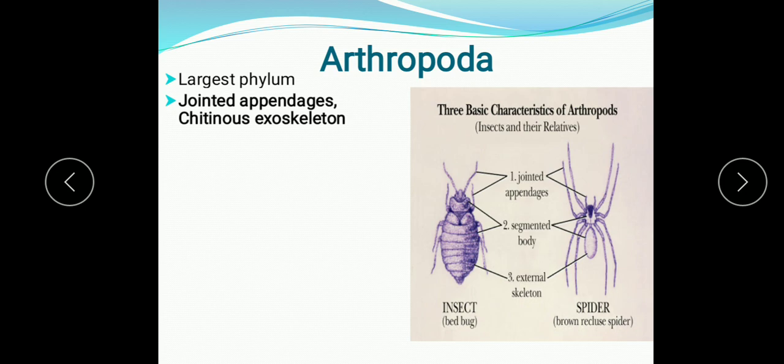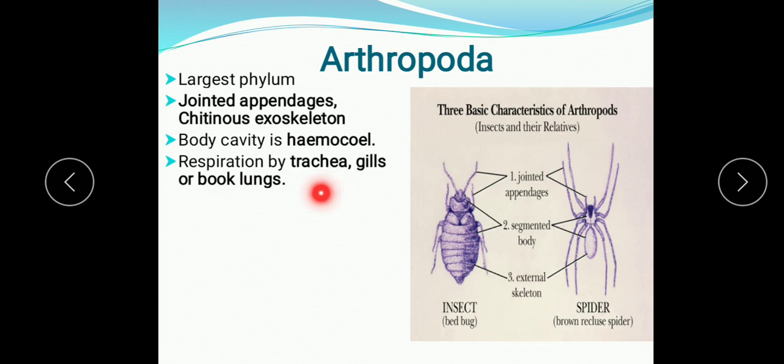Their body has an outer covering, the exoskeleton, made up of chitin. So, chitinous exoskeleton. Coelom is there, but the body cavity is known as the hemocoel. What is the important feature in their body cavity? Their body cavity is filled with a fluid called hemolymph. So, hemocoel is filled with the fluid known as the hemolymph. It may contain hemocyanin in it.